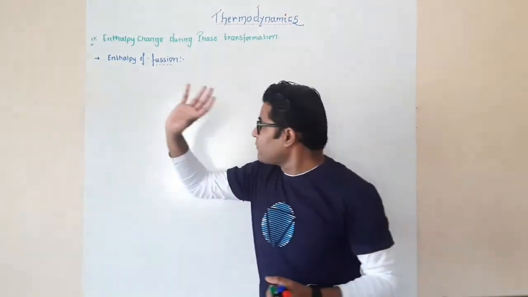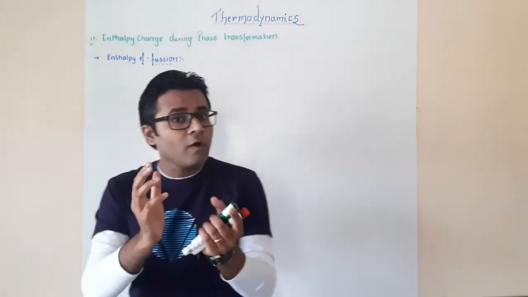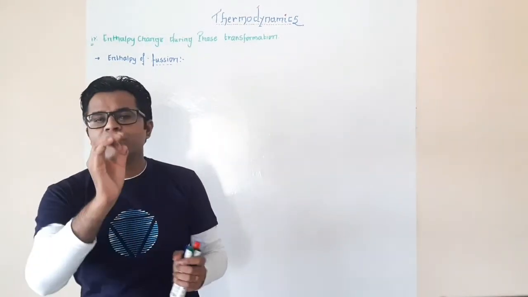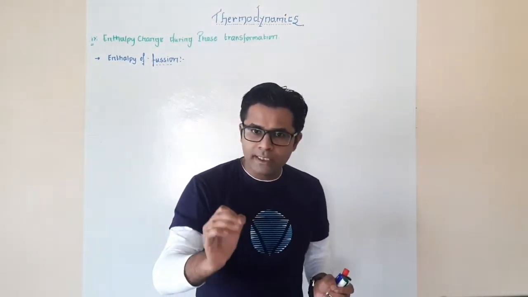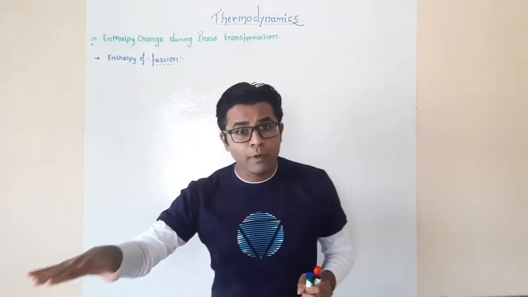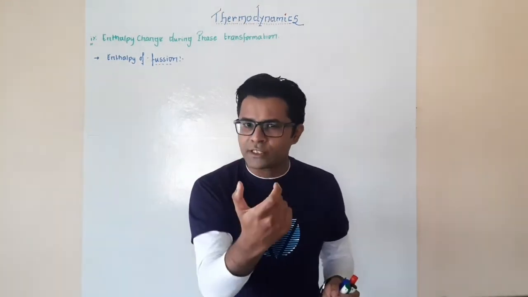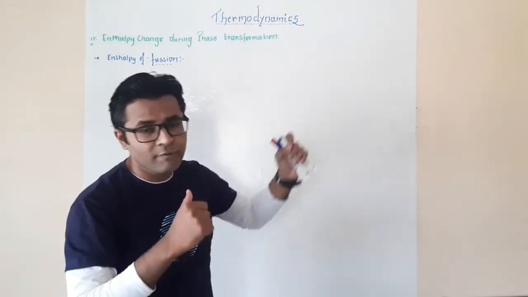Whatever the energy change that occurs when 1 mole of the substance in its pure state is converted into the liquid state at a particular boiling point or a boiling temperature, that particular energy change, we call it as the enthalpy of fusion.